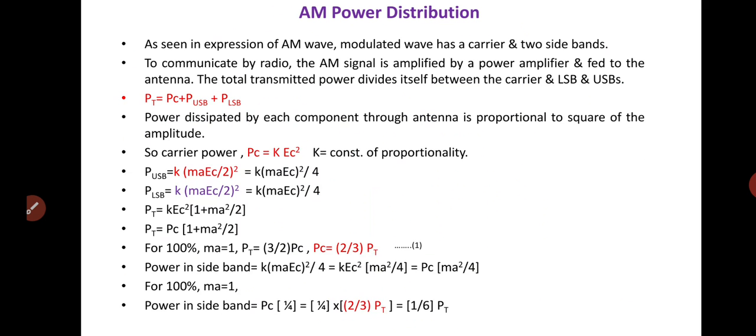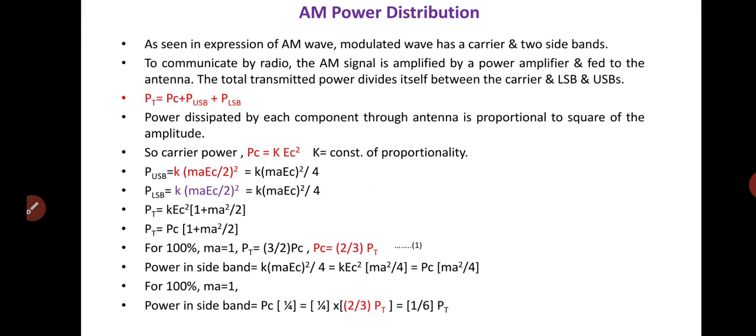Now we shall discuss the power distribution in amplitude modulation. As in the expression of the amplitude modulated wave, the modulated wave has a carrier and two sidebands. To communicate by radio, the amplitude modulated signal is amplified by a power amplifier and fed to the antenna.